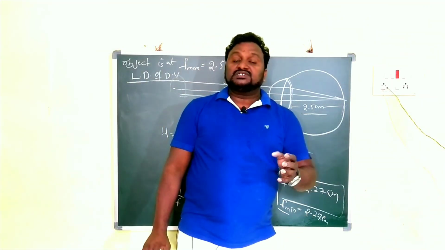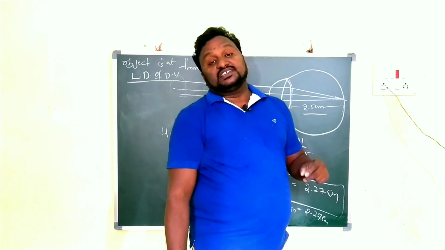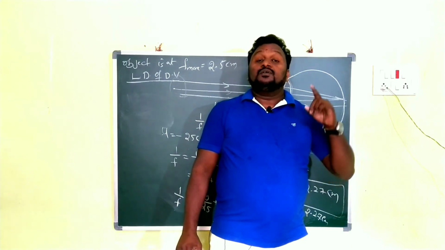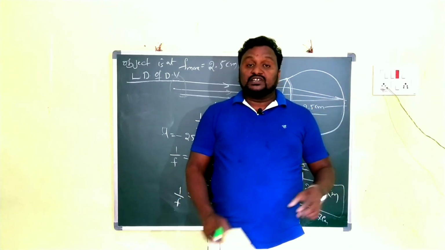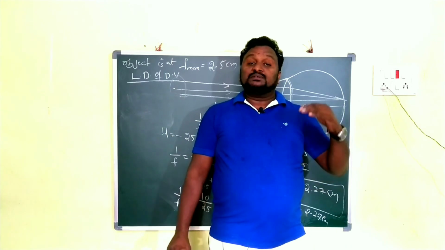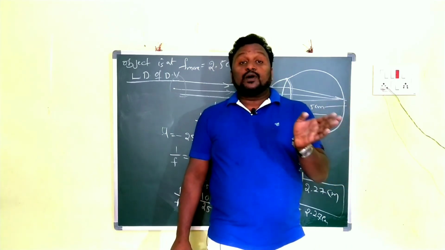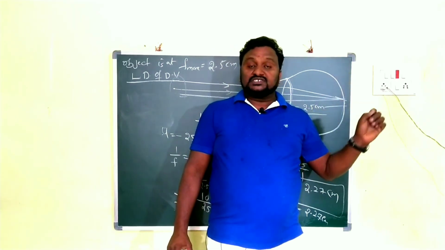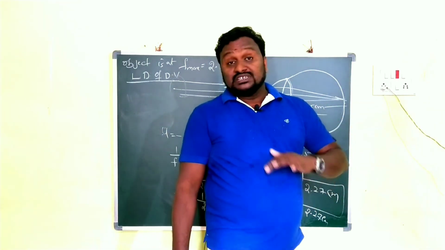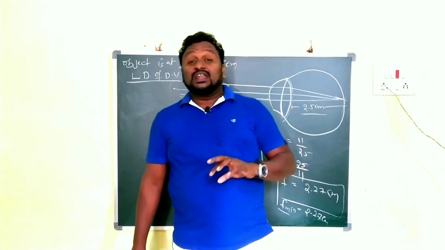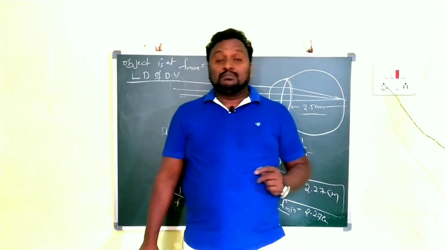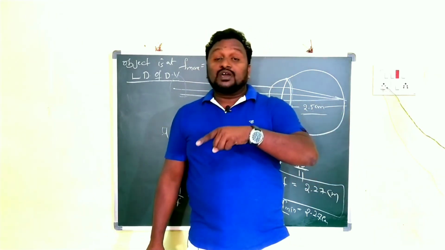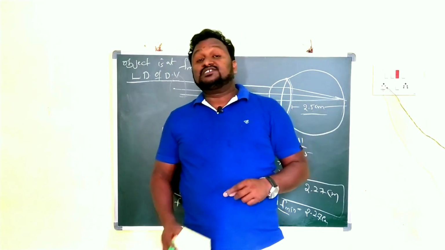So children, in this way the focal length of the lens changes. What is the value of the maximum focal length of the eye lens? It is 2.5 centimeters. What is the minimum focal length of the eye lens? It is 2.27 centimeters. That's why we will get objective-type questions, and in problems also sometimes they mention the value of maximum focal length and minimum focal length. You have to remember that. So the maximum focal length of the eye lens is 2.5 centimeters and the minimum focal length is 2.27 centimeters.